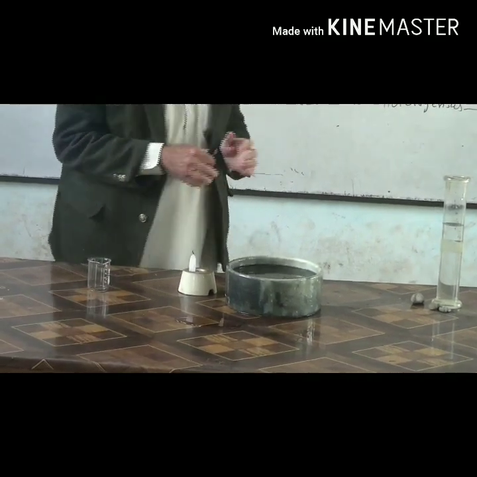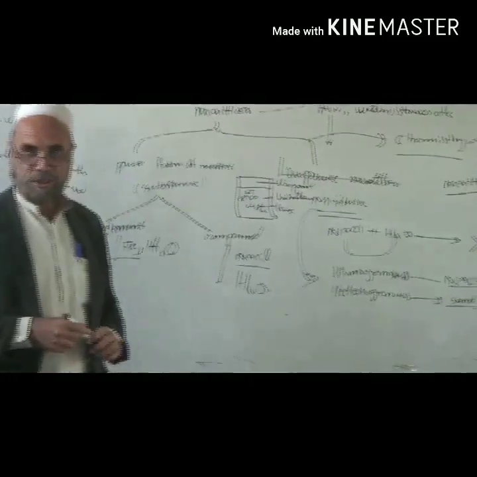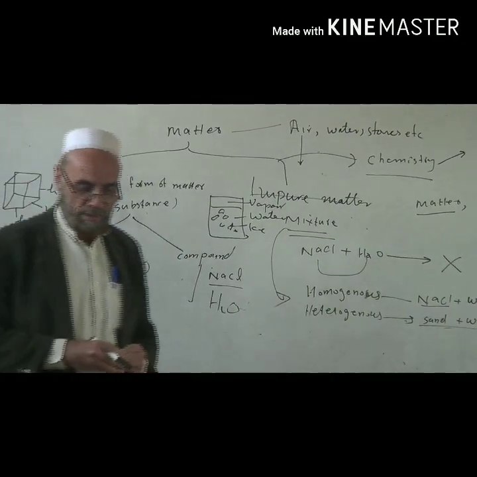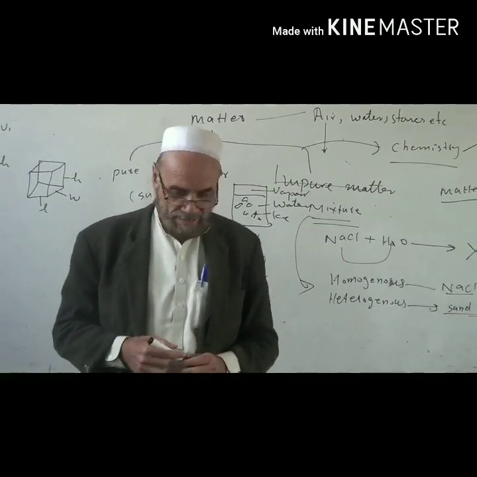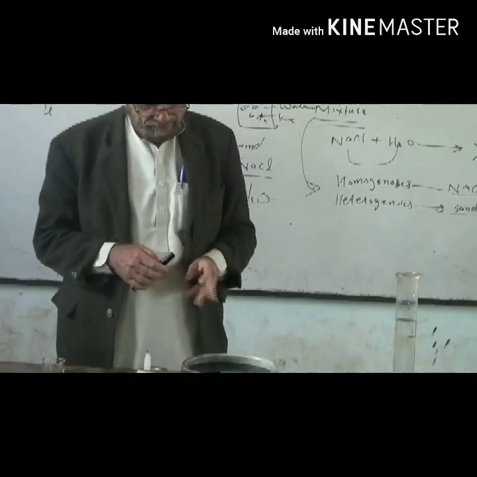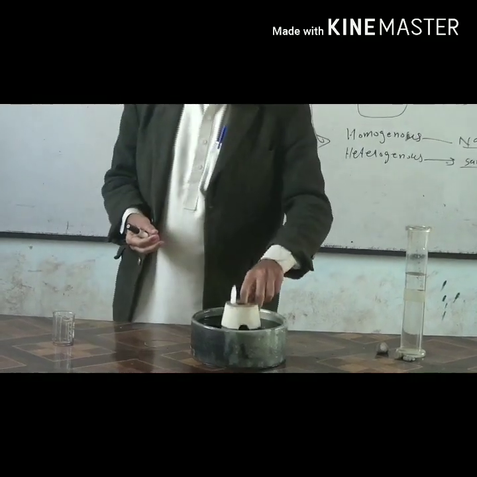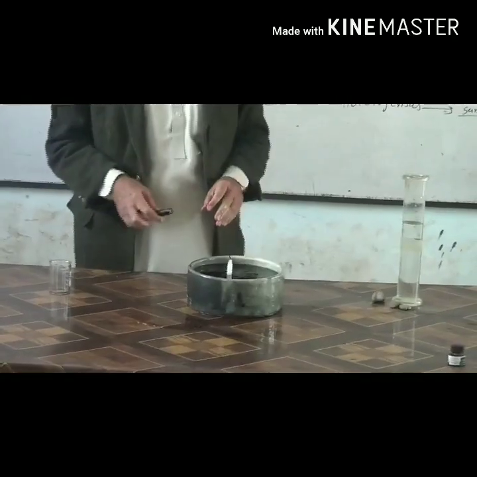In air, we can also determine the percentage of oxygen and whether oxygen helps burning or not. So that is an activity for lower class kids, a science activity, in which we have fixed with it a candle.